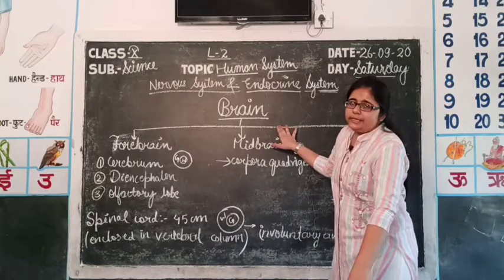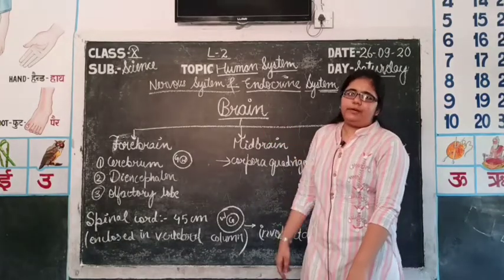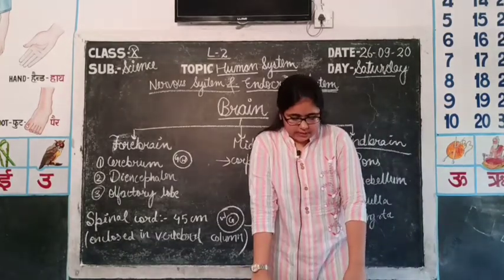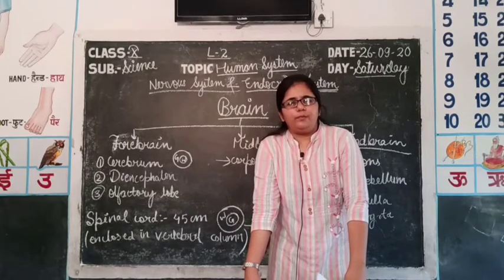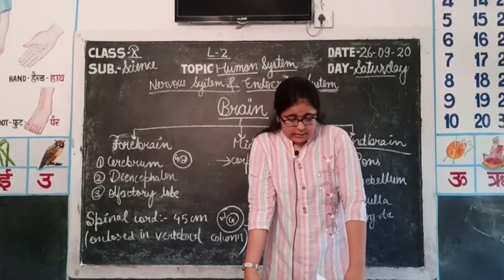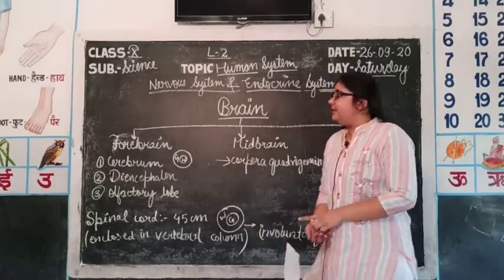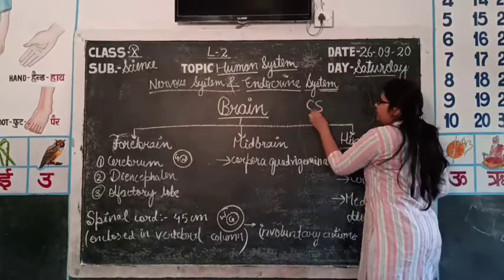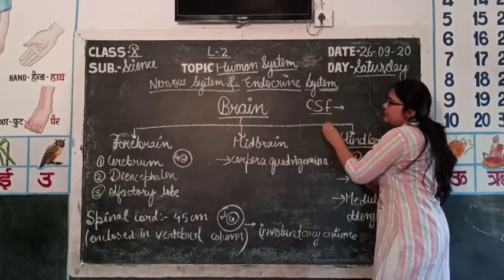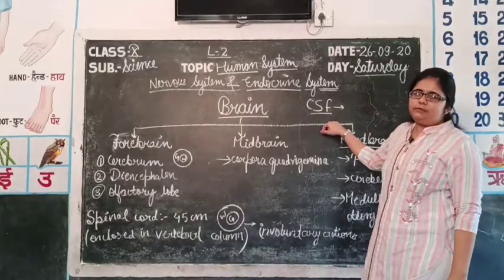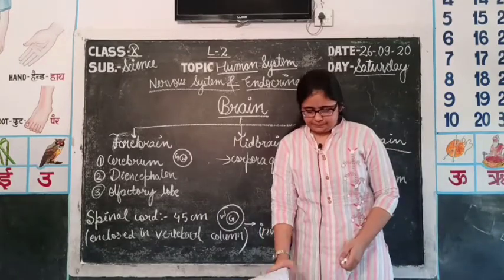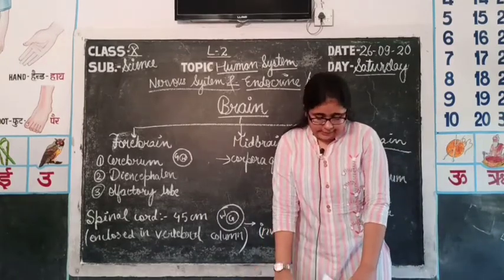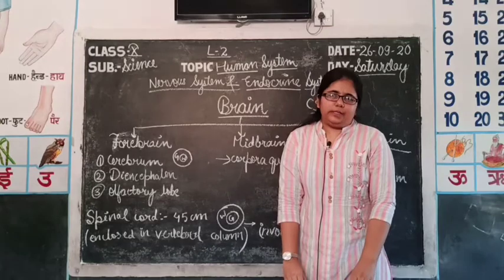The weight of the brain is approximately 1.5 kg. It is protected by a cranial box made up of bones. And CSF. CSF is a fluid present in the brain. CSF is cerebrospinal fluid, which protects the brain from various shocks, and it also provides buoyancy.